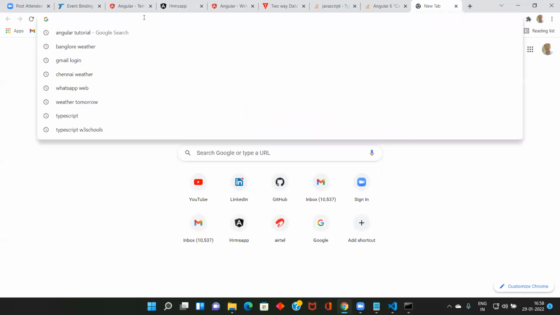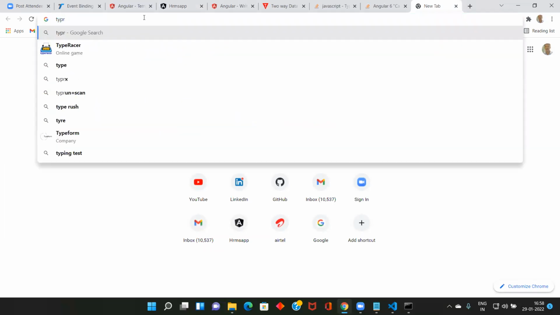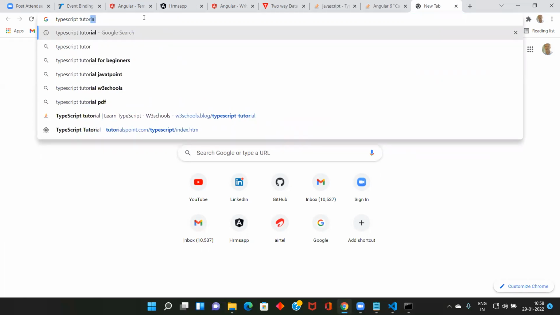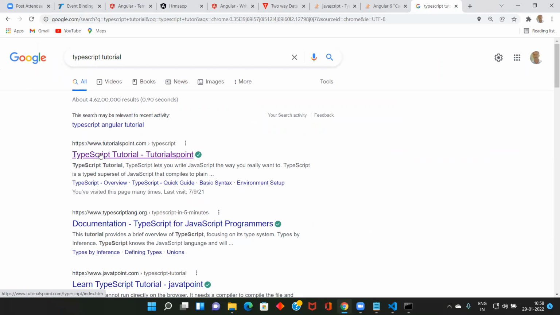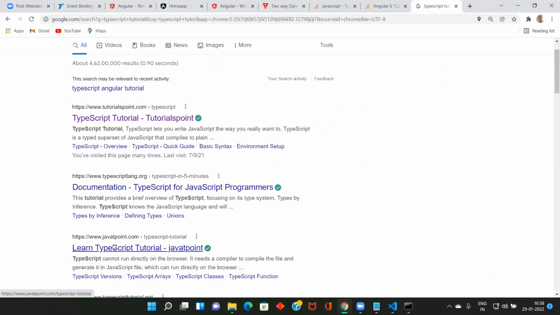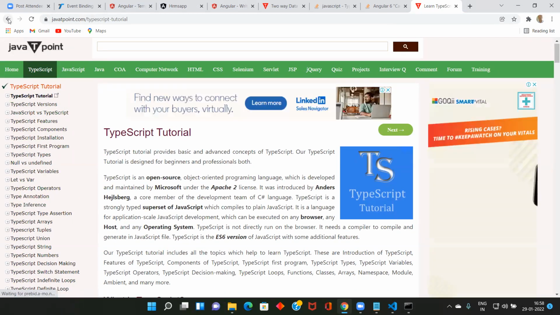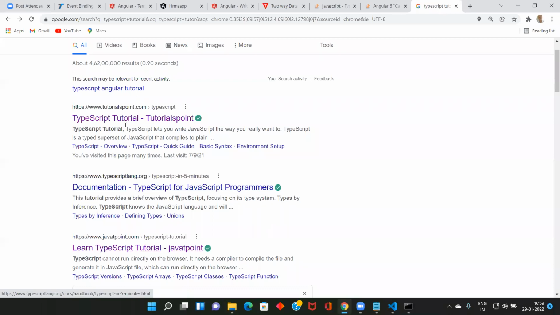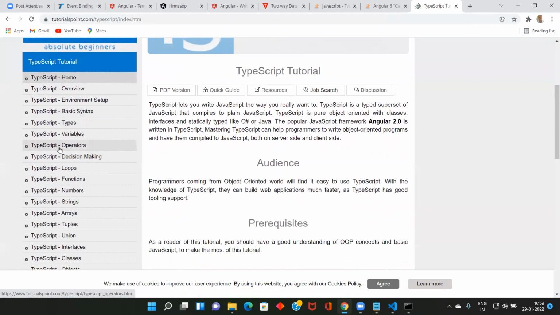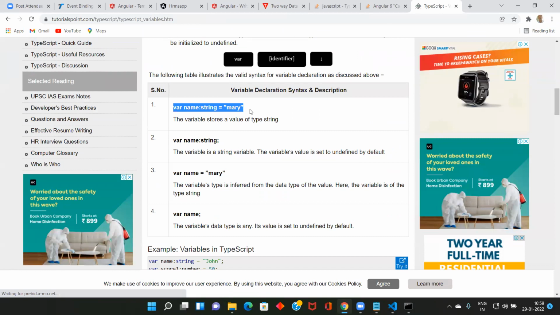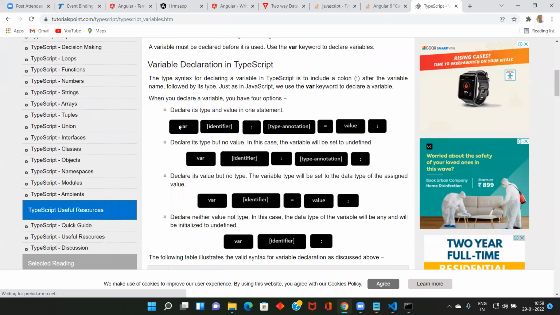So how will you understand first? Search for a TypeScript tutorial, since we are using the TypeScript language. You can learn from this one or anything from anywhere. You don't need to learn it completely; try to have some basic idea. On Tutorialspoint, look at operators and variable declaration. See how they declare a variable: name string. It will be opposite.